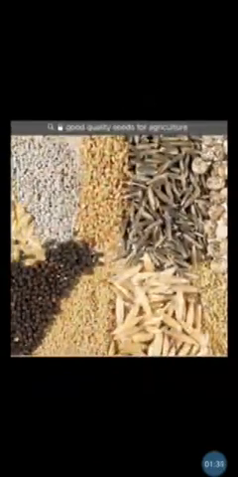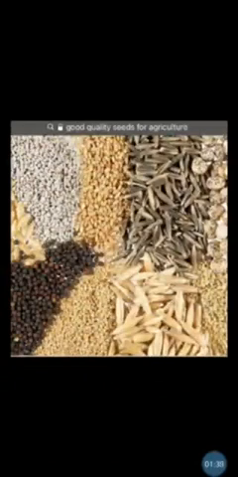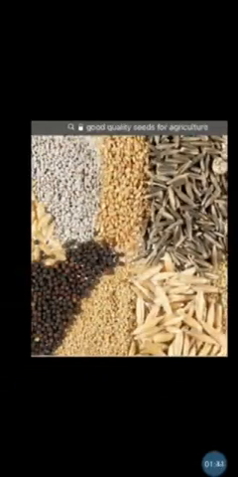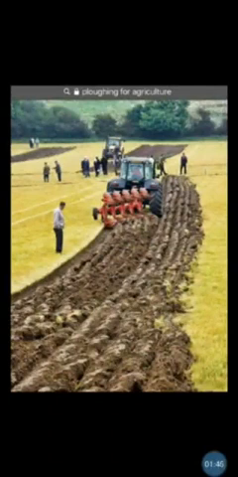Second step is selecting good quality seeds. So use of good quality and healthy seeds ensures a good and healthy crop. Third step is preparing the soil. The soil must be loosened and turned up and down. This process is known as ploughing. Okay, you can see here ploughing of the field. For this, land must be ploughed properly using bullock carts or tractors.